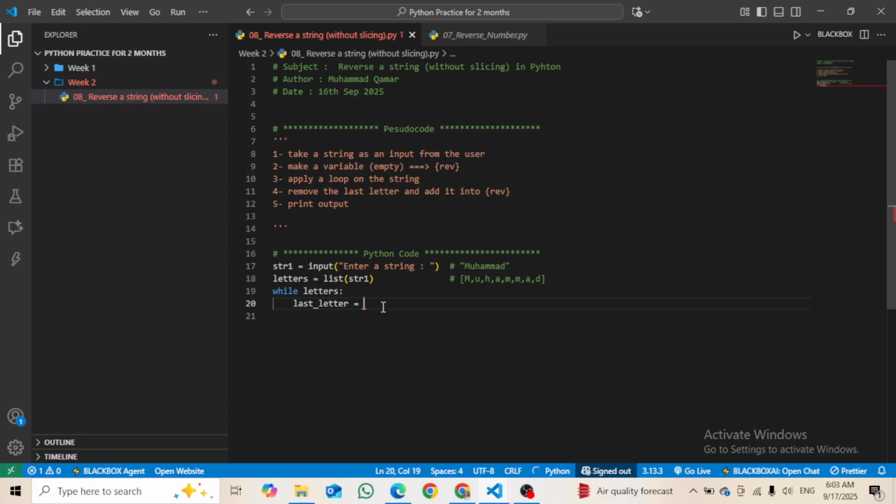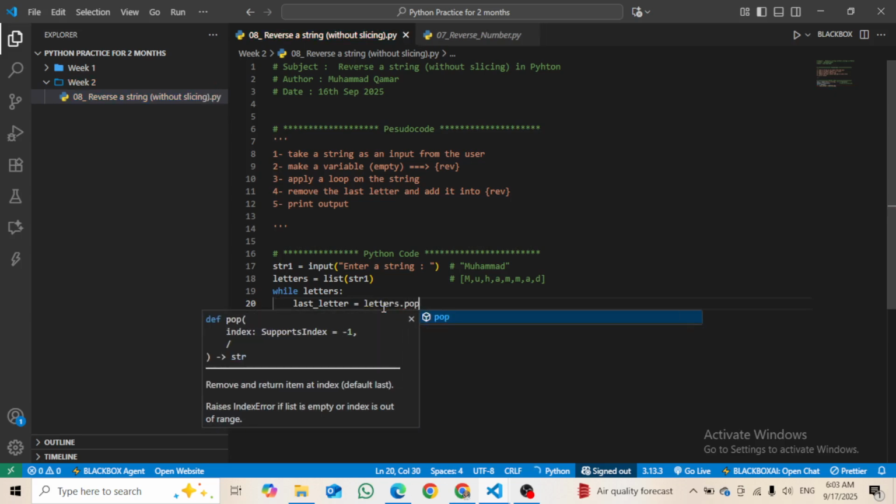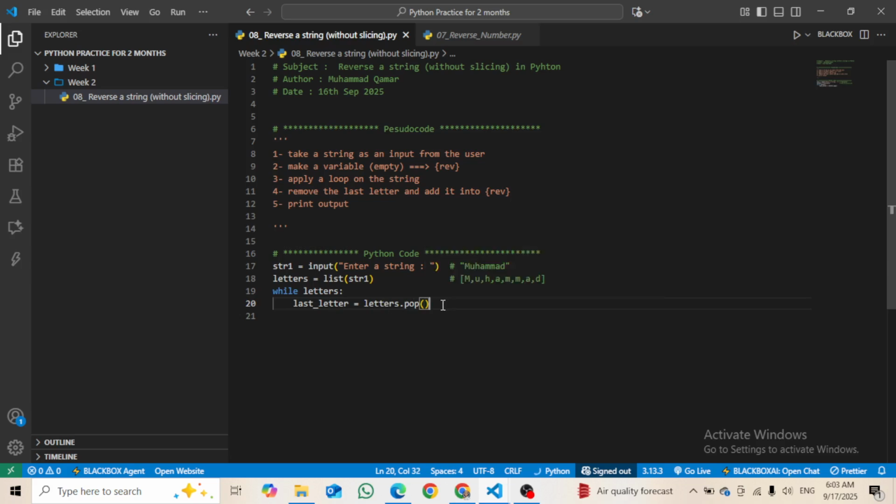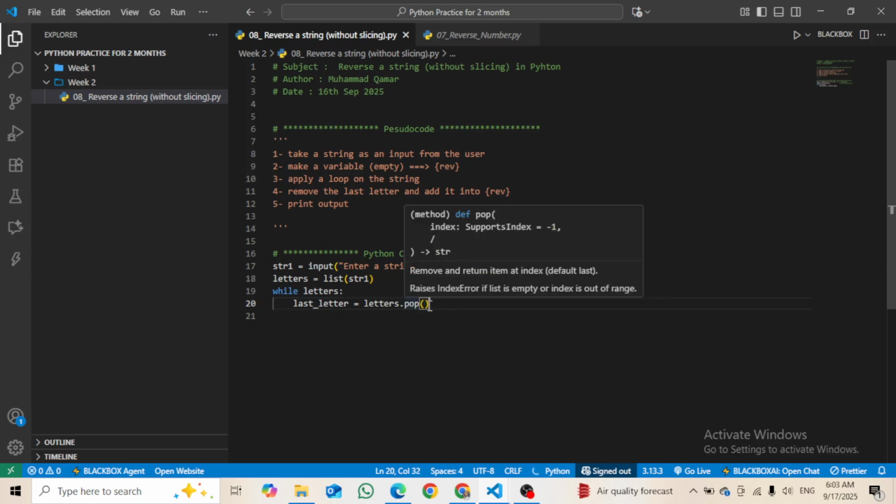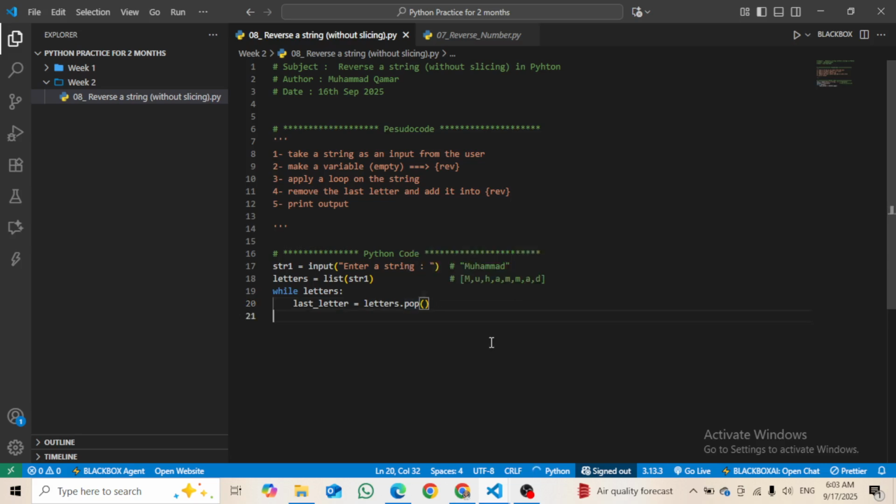Then what I will do is remove from letters using dot pop. What pop does is, if I hover my cursor on this, you will see that -1 means the last index, which is the D here. The D will be removed and stored inside last letter.